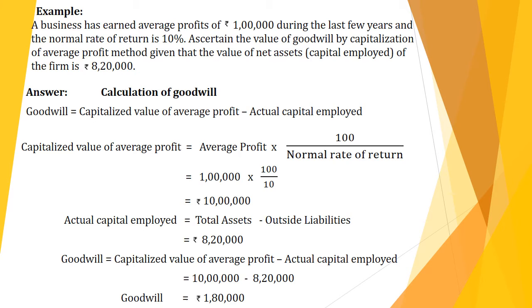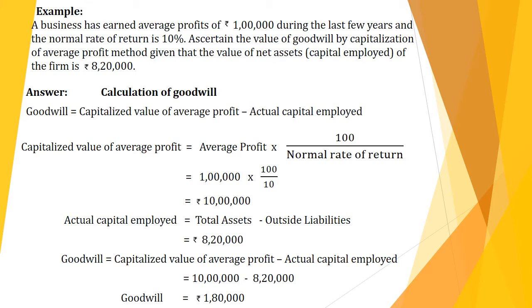Listen to the example. A business has earned an average profit of rupees 1 lakh during the last few years and the normal rate of return is 10%. So here average profit and normal rate of return are given. Next, ascertain the value of goodwill by capitalization of average profit method, given that the value of net assets, that is capital employed, of the firm is 8,20,000. So we have to apply these details into the formula. Now listen to the answer.